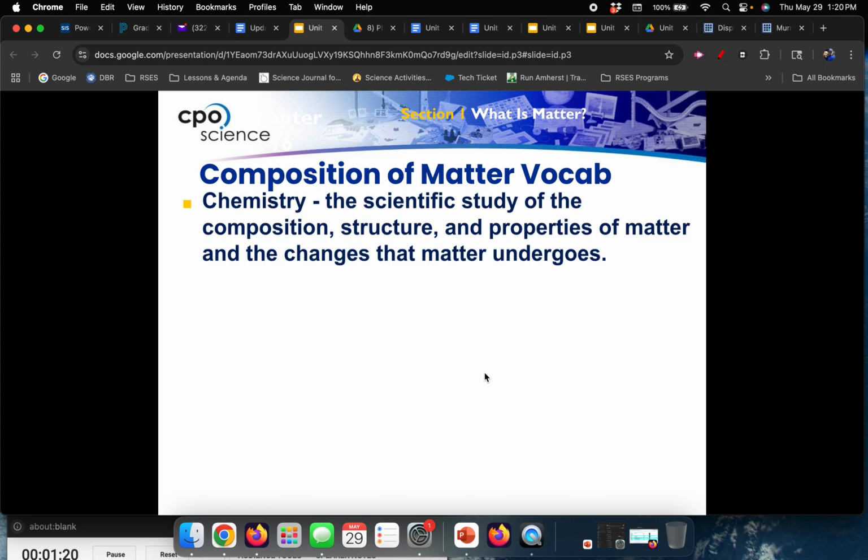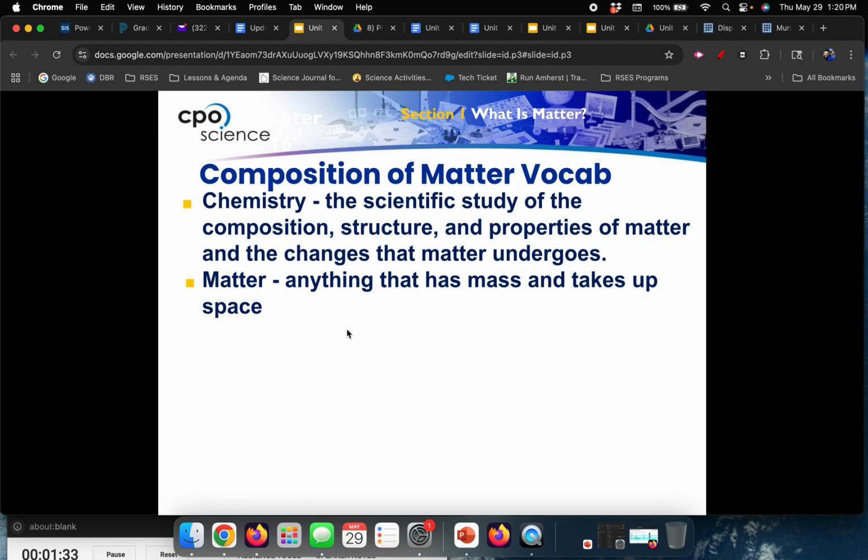So if you don't already know, chemistry is just studying what matter is made of, how it's arranged, and the properties and changes that it undergoes. And if you don't remember what matter means, it's anything that has mass and takes up space. So pretty much anything you can touch, feel, taste. Really, if you look around the room you're in, there's probably only one thing in it that's not matter, and that would be light. So energy is not matter, but for the most part, everything else, air is matter, your desk is matter, you're made of matter. It's all matter. There's a few examples.